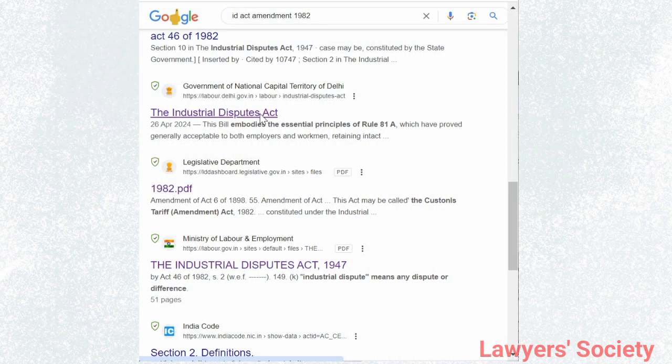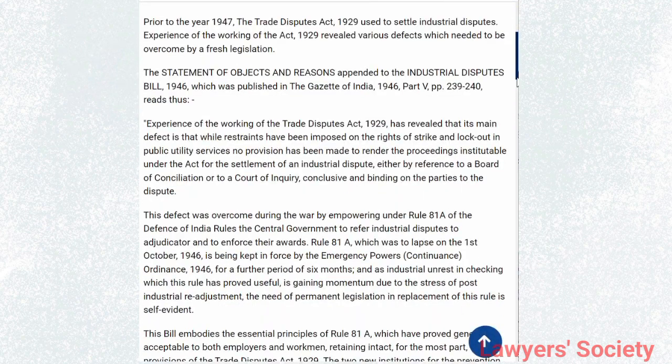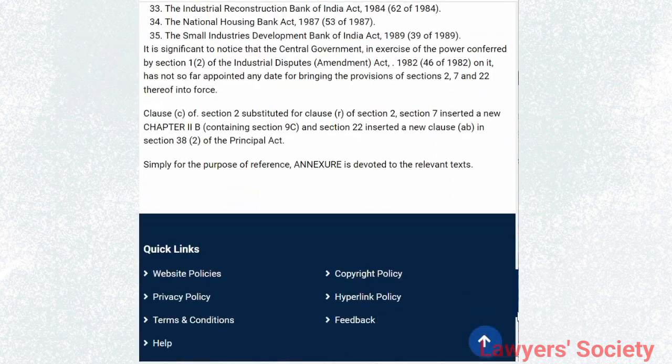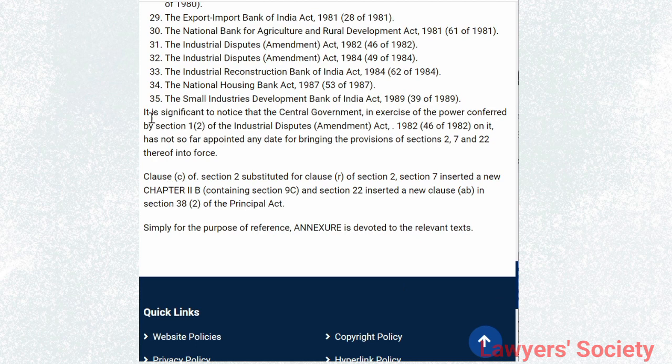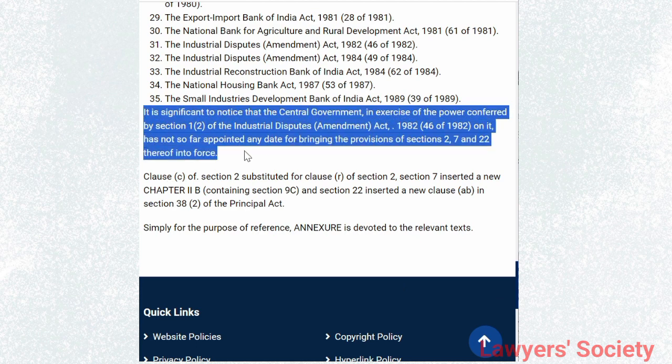For this, we can look at the Delhi government's site dealing with the Industrial Disputes Act. Here, if you see at the bottom of the page, it has been said that it is significant to notice that the central government, in exercise of the power conferred by Section 1, Subsection 2 of the Industrial Disputes Amendment Act of 1982, has not so far appointed any date for bringing the provisions of Sections 2, 7, 22 thereof into force. But as we have already seen, certain clauses of Section 2 have been brought into force, but Clause C of Section 2 has not yet been brought into force.